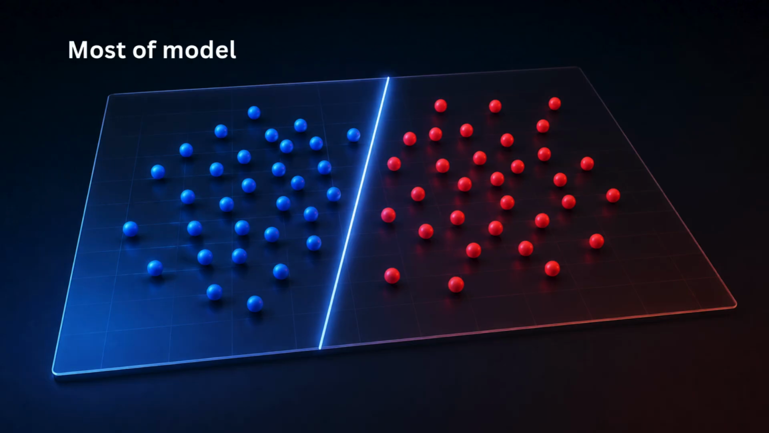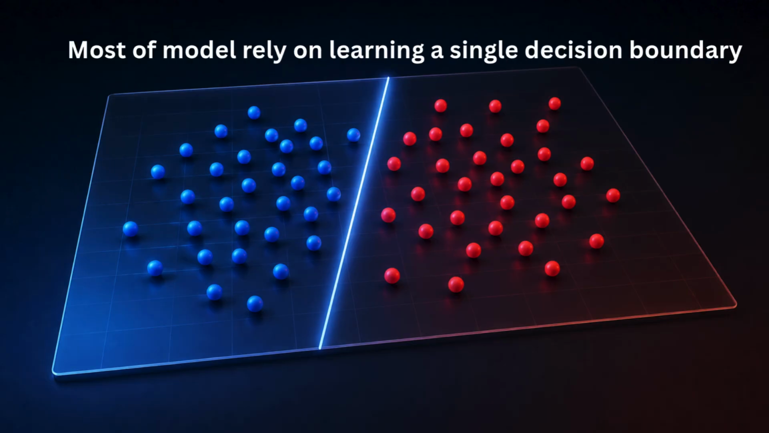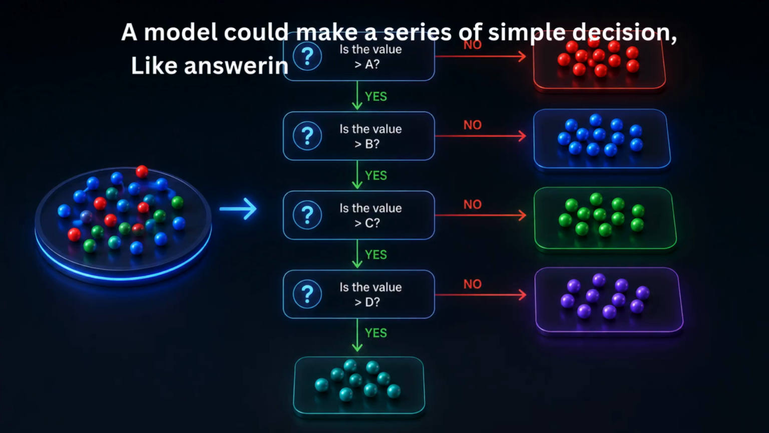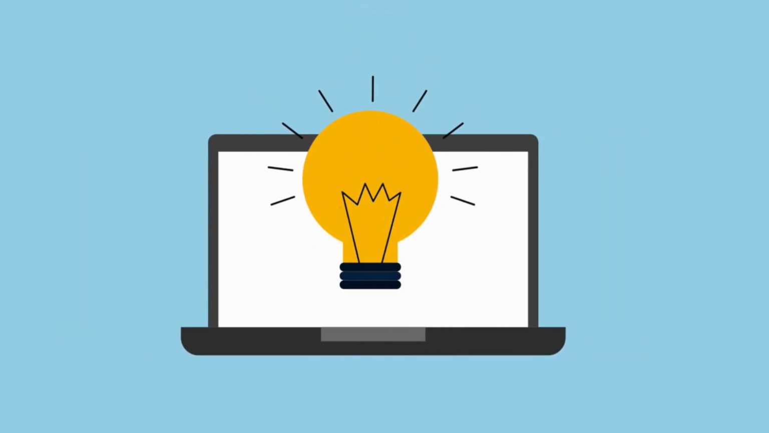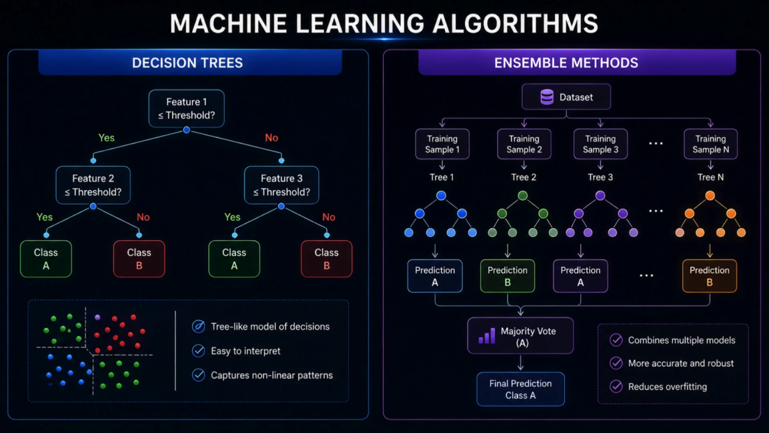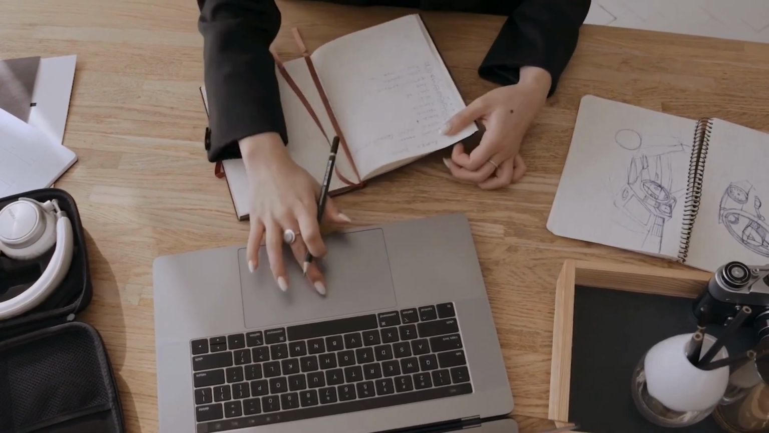But there's one problem these models still have. Most of them rely on learning a single decision boundary. What if, instead, a model could make a series of simple decisions? Like answering a chain of yes or no questions? That idea led to one of the most intuitive and powerful families of machine learning algorithms: decision trees and ensemble methods. And that's exactly what we'll explore in the next video.